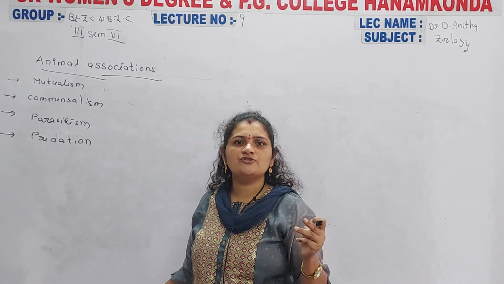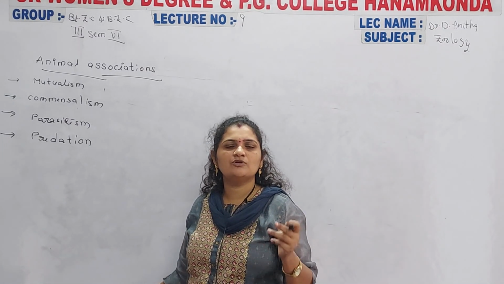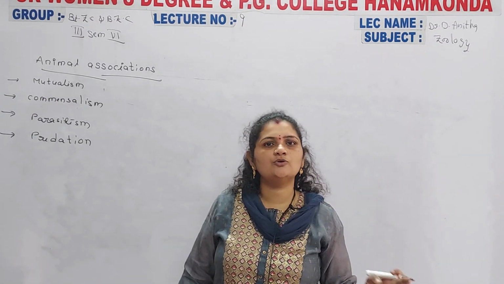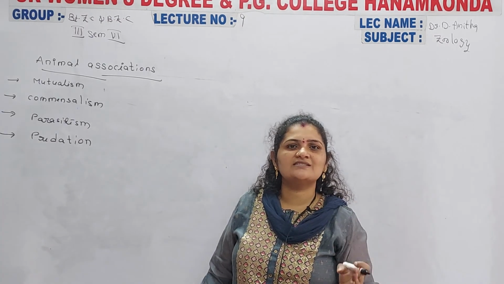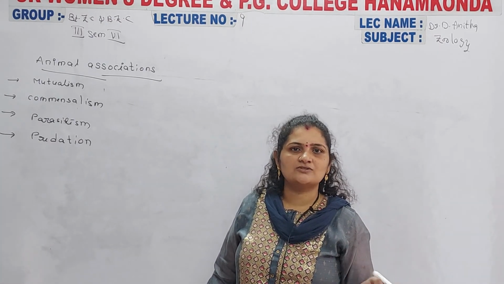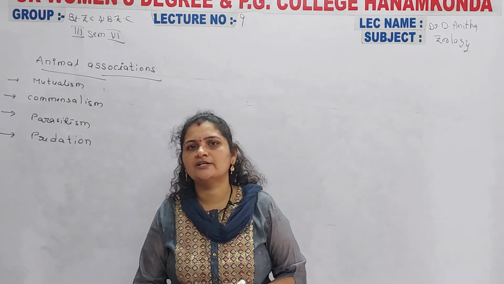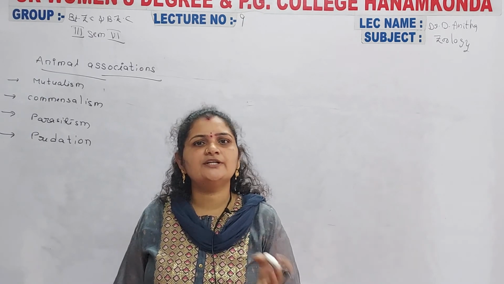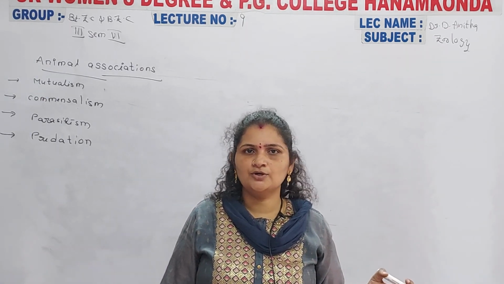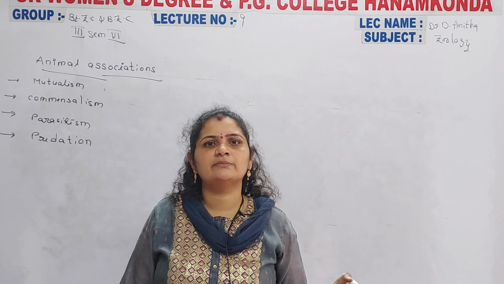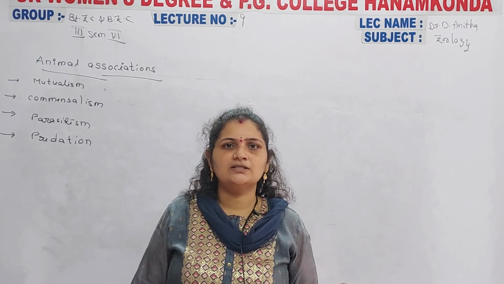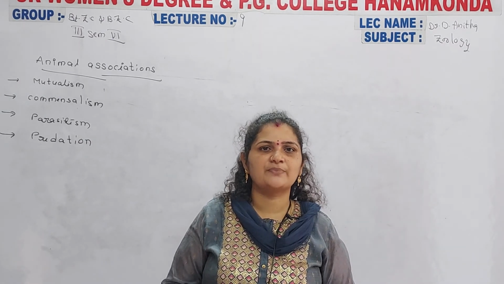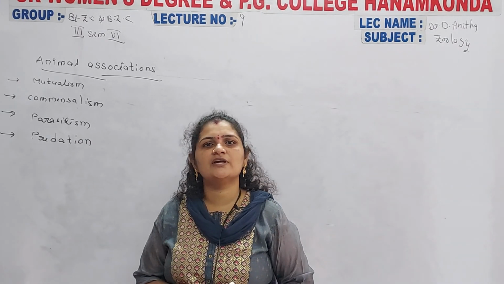Mainly there is mutualism with continuous contact and mutualism without continuous contact.